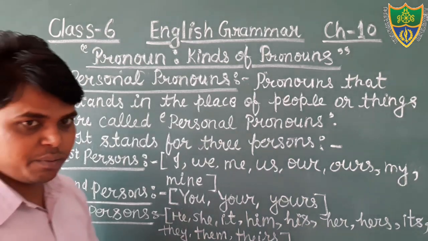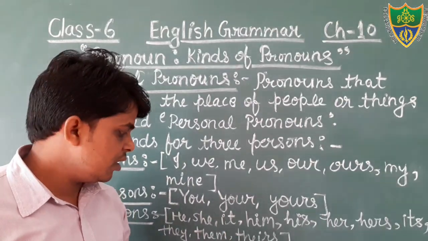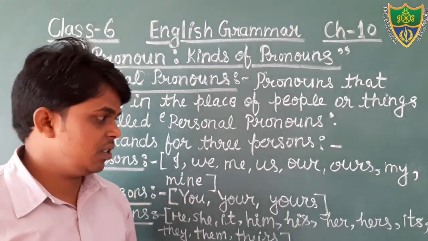Okay, students, just see the words he, she, it, him, his, her, hers, its, they, them, theirs. I think it is visible. I am going to repeat the spelling so that you could write. Theirs. That is theirs. Okay, students.